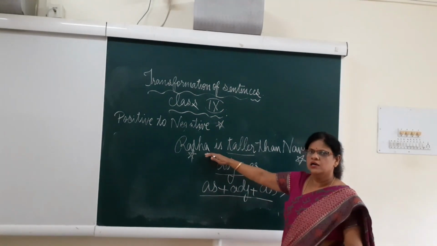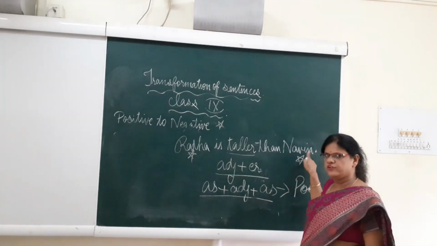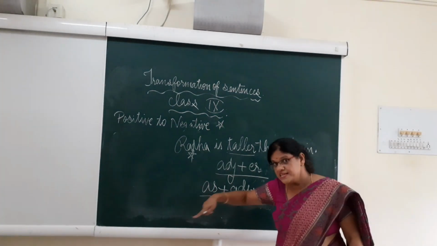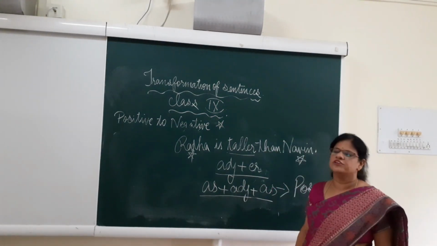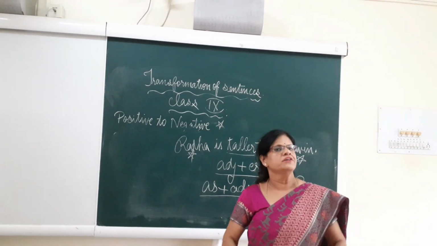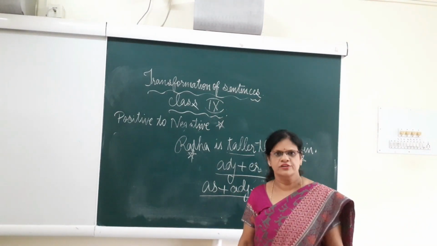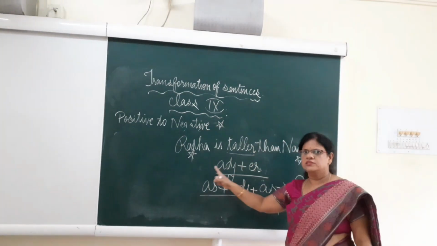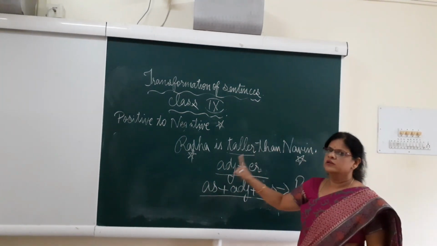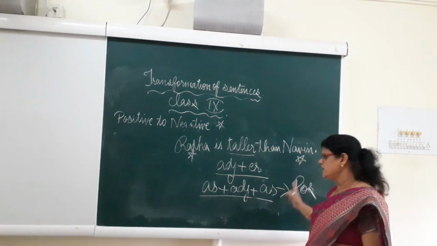Understood? Like Radha is taller than Naveen and Naveen is not as tall as Radha. You cannot again still use "taller", then the frame is completely wrong, children. Okay, when you change, Radha is taller than Naveen, Naveen is not as tall as Radha.